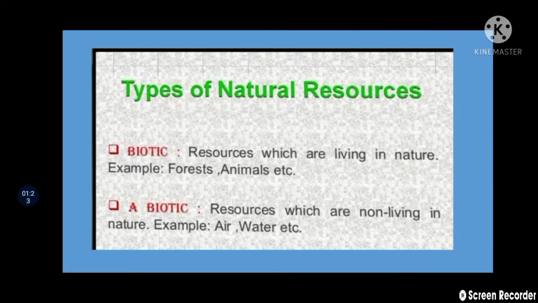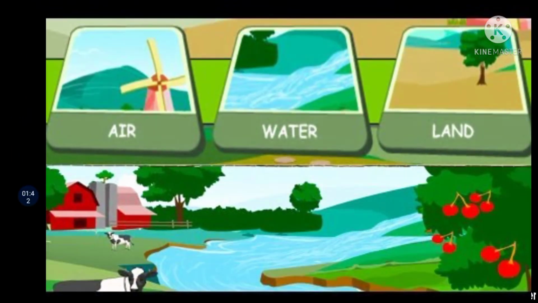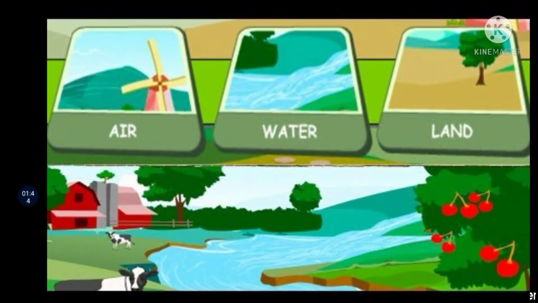Example: forests, animals, etc. Now, what are non-living resources or abiotic resources? Resources which are non-living in nature. Example: air, water, land, etc. Okay students.